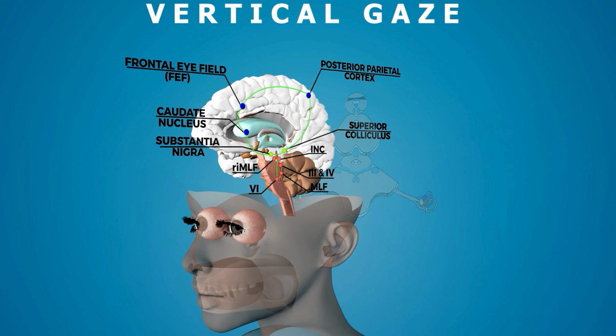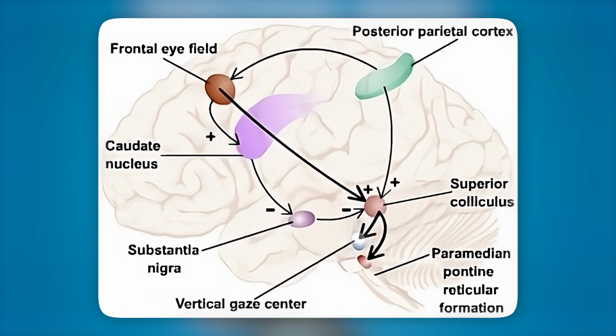The supranuclear control will be frontal eye field, posterior parietal cortex, substantia nigra, cardiac nucleus, as well as interstitial nucleus of Cajal. They all converge to the superior colliculus, and then it modulates the vertical gaze center.